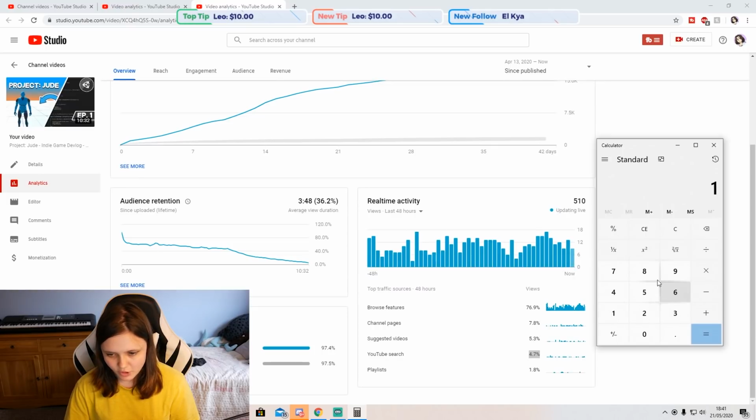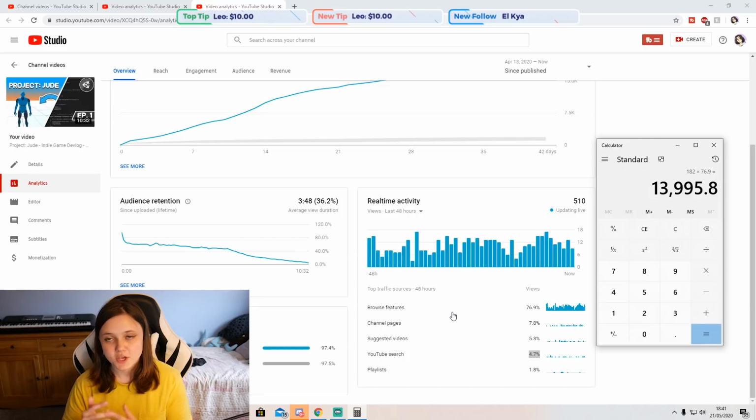That averages about 182 per 1%. So if you times that by 76.9, we are getting roughly 14,000 views for the browse feature. So 14,000 of the views come from people seeing it on the recommended and whatnot. And if we now times it by 4.7, you will see that about 855 views come from the actual search.